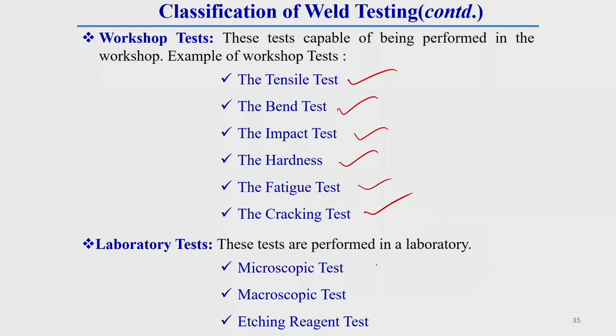Laboratory tests for weld quality testing can be of 3 different categories, which are the microstructural test, macroscopic test and etching reagent test. To do all these tests, it is required to destroy the welding structure, or the test is done by destruction of the weldment sample. That is why this is called destructive testing.